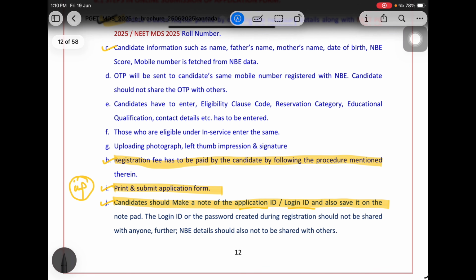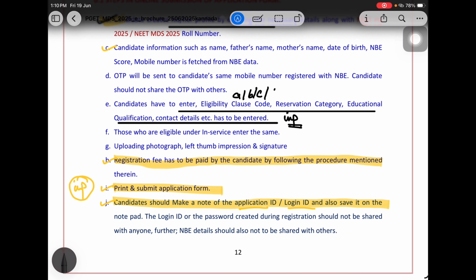Now the candidate will have to enter the eligibility clause, reservation criteria, and educational qualification details, and this is very important. Why? Because on the basis of this only, you will get the seat. Like you come in clause A, clause B, clause C, clause D, clause E, Y, Z, and many more. These are the clauses according to which you will have to work.